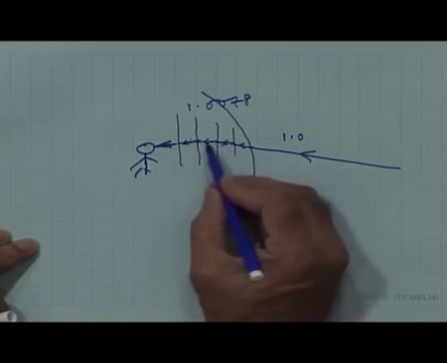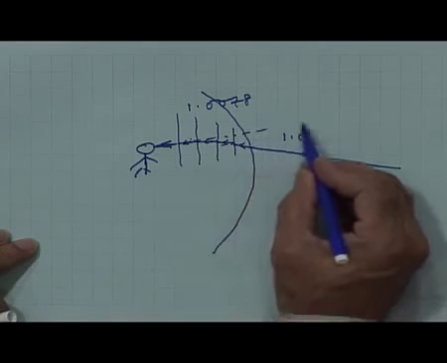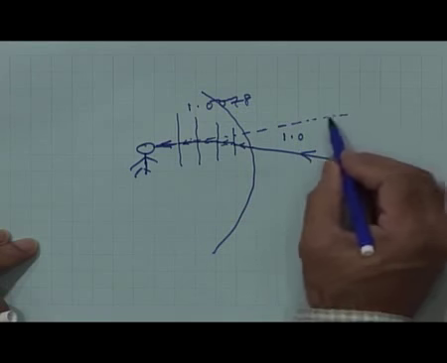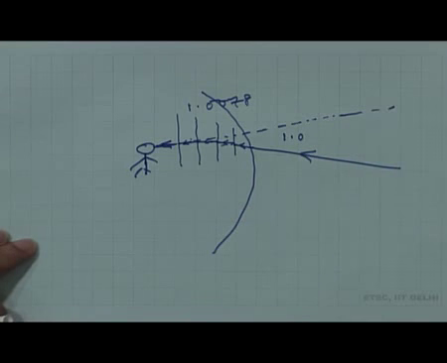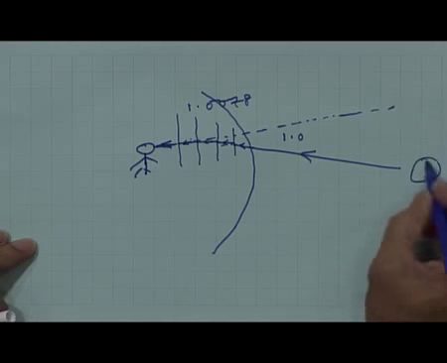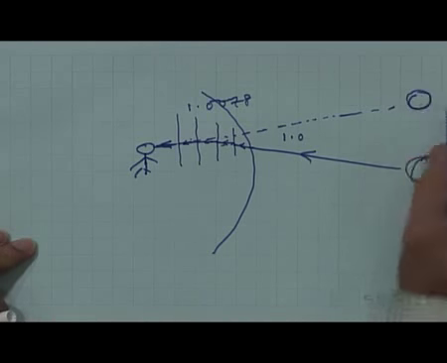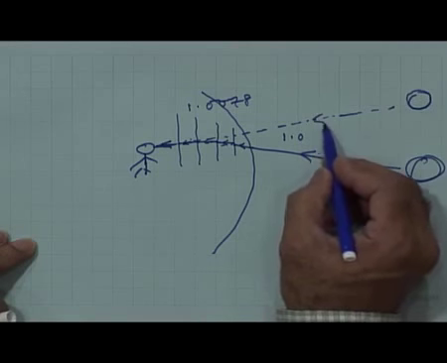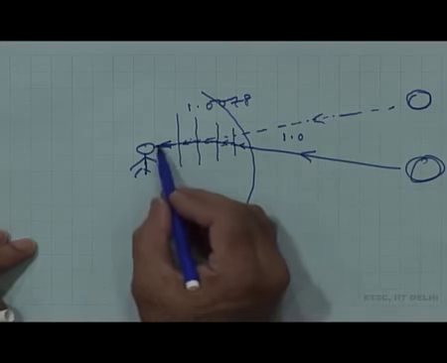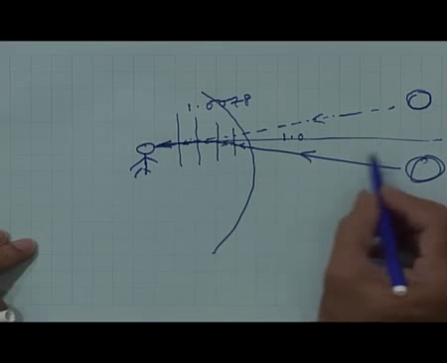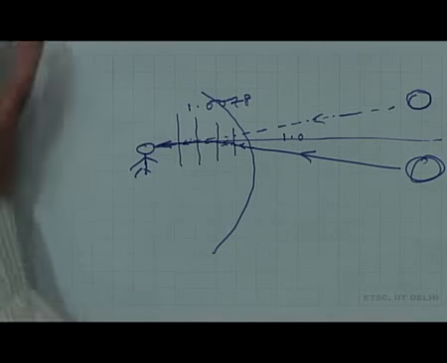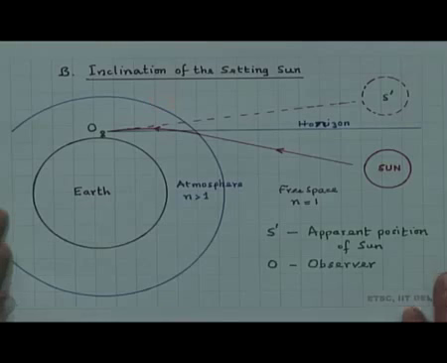So, it appears to him as if the ray is coming from some point here. If this was the position of the actual sun, then the sun appears to him as if it is coming from a point which is here, whereas the horizon is here. So, this is the horizon. So, that is the diagram. Let me put the pre-drawn neat diagram here.